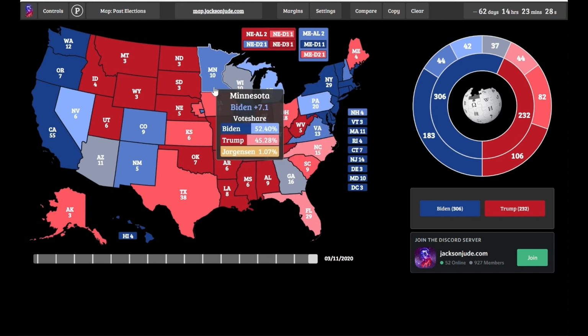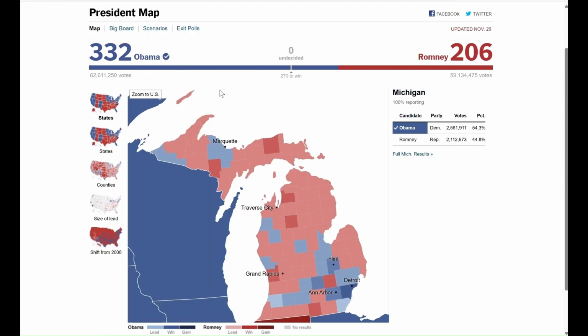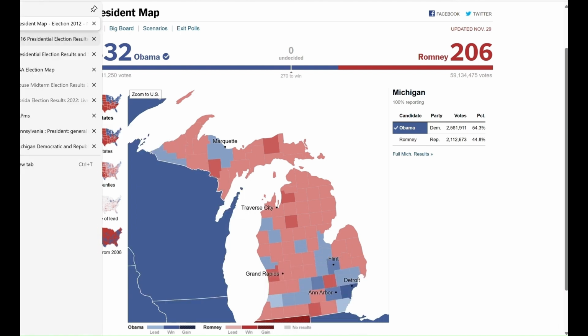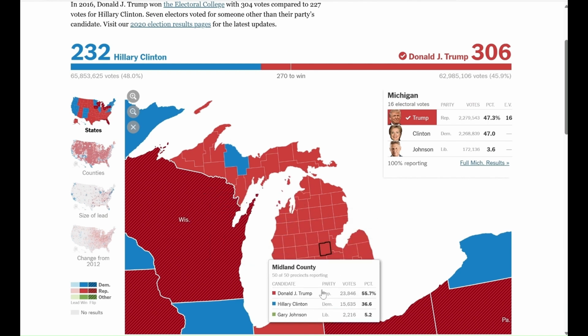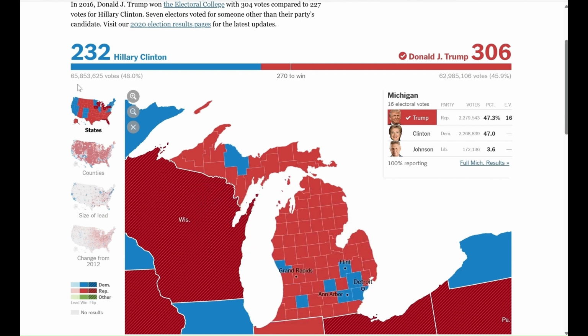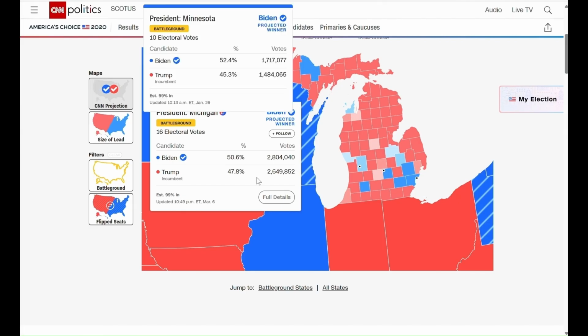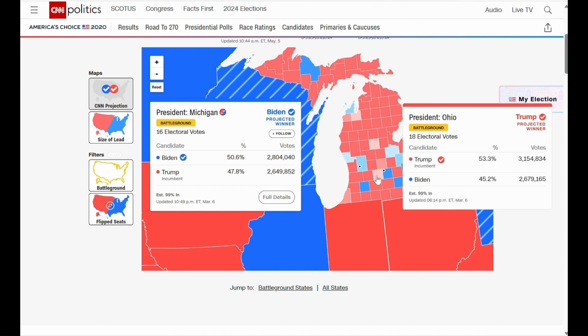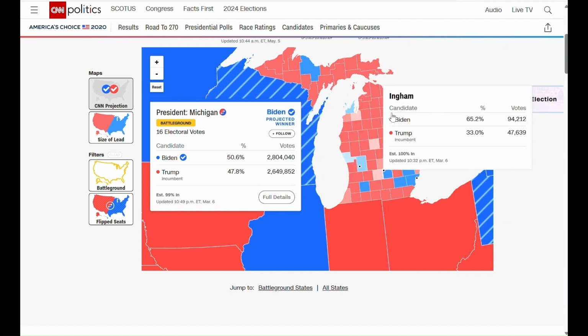So again, taking a look at the map here, in 2012, we see how Michigan was really blue. Many blue dots here. In 2016, you see Trump comes over and the state is red. Again, in 2020, the state keeps showing really red dots here.